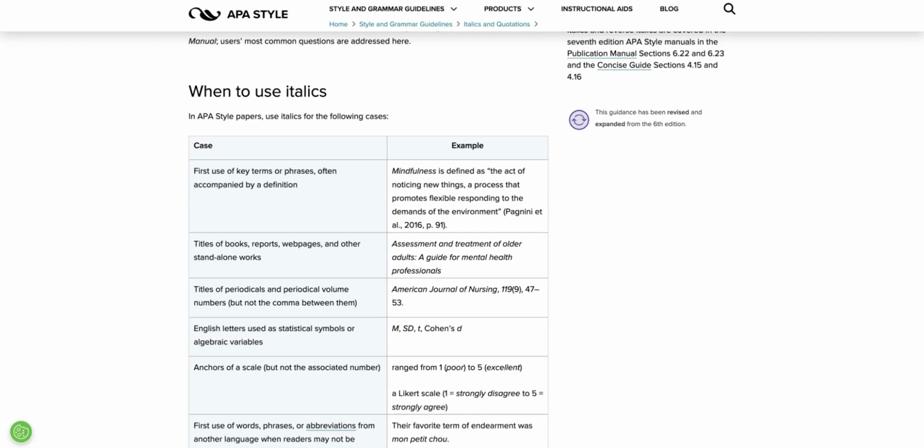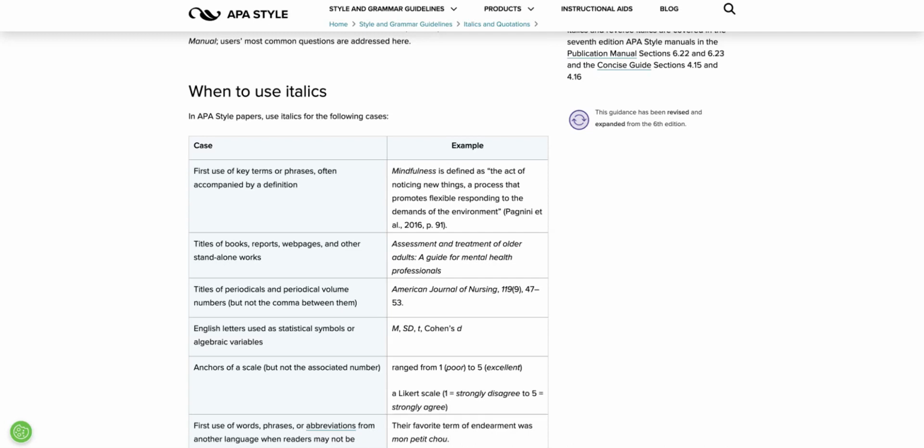We also italicize titles of books or reports or web pages or any standalone work that we've referenced. In this example, the writer has used The Assessment and Treatment of Older Adults, and the subtitle is A Guide for Mental Health Professionals. This is italicized within our work. We'll talk later about a reference page when this would not be italicized, but within the body of your work, this would be italicized.